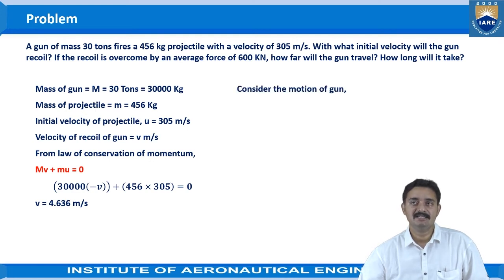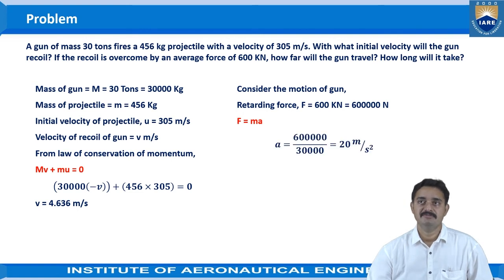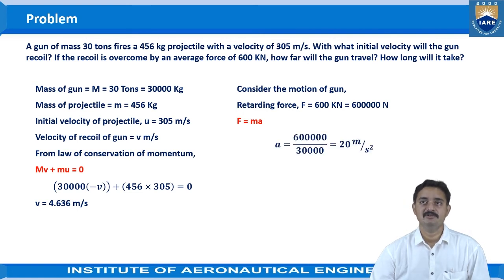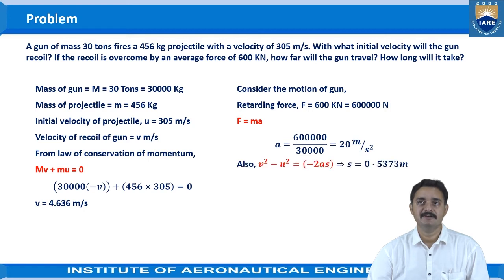Then if we consider the motion of the gun, the retarding force F is given as 600 kilonewtons, that is 6 lakh newtons. Then F is equal to ma, that is the equation we have. If we substitute the values, we get the acceleration a as 6 lakh by 30,000, which gives 20 meters per second square.